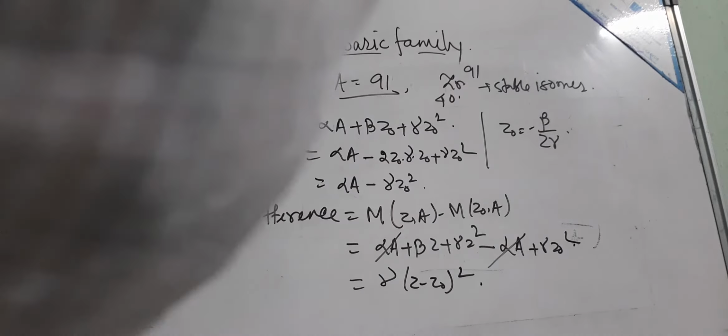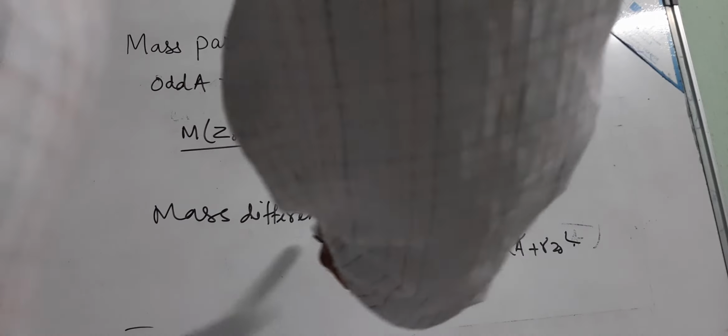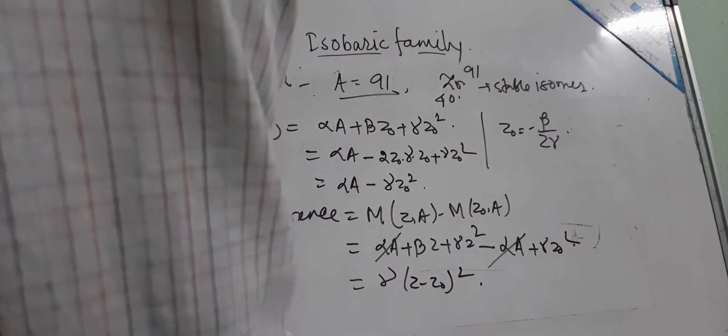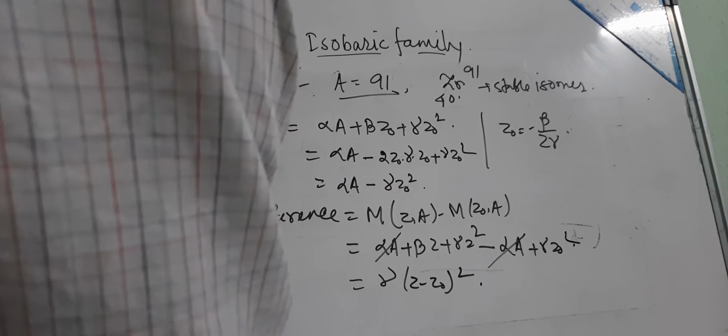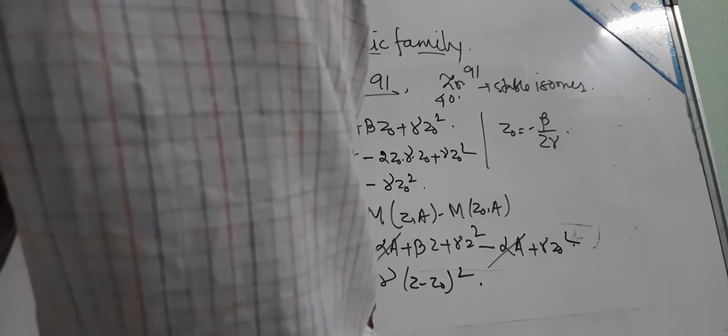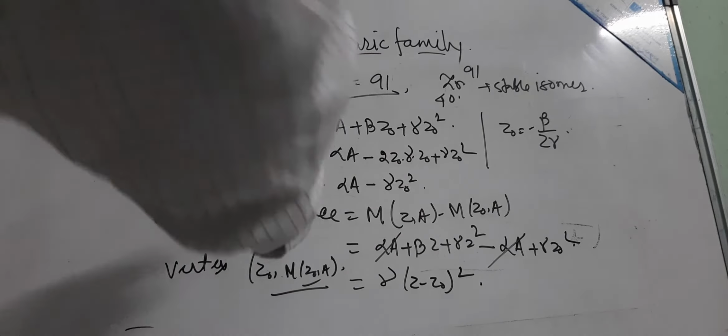So this is again the parabolic mass relationship for the odd A isobar with its vertex. What is the vertex? The vertex is your Z0 and M(Z0,A). This is the vertex. So what is the Q value of the reaction if there is a beta decay?